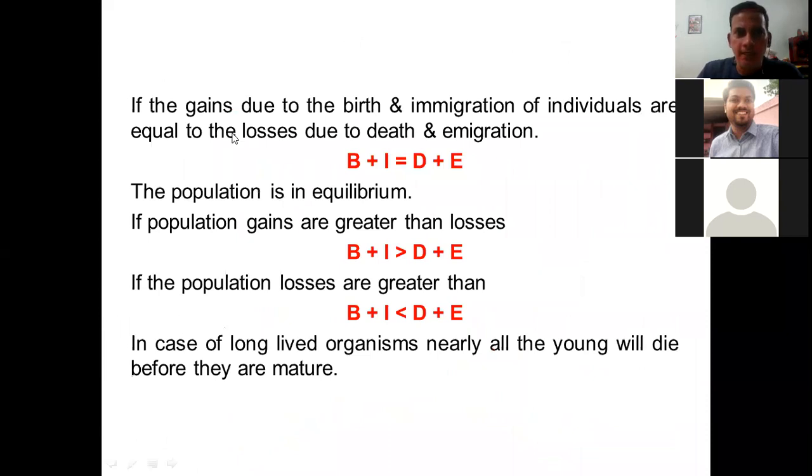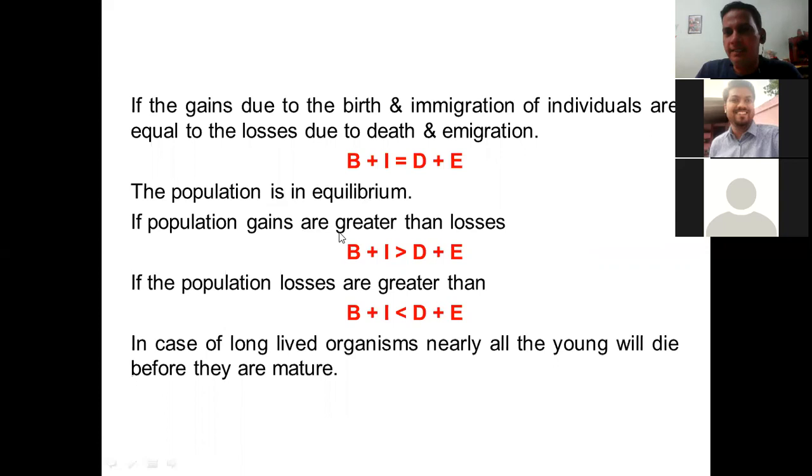If the gains due to birth and immigration of individuals are equal to the loss due to death and emigration, we can say that birth plus immigration equals death plus emigration. It means that the population of that particular species remains the same. The number of individuals in that area under study remains the same. We can say the population is in equilibrium.